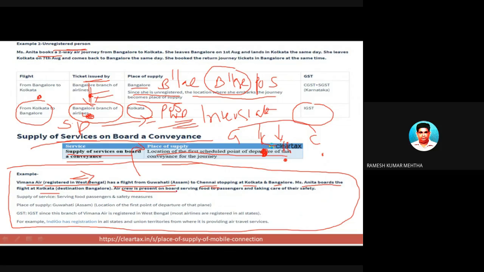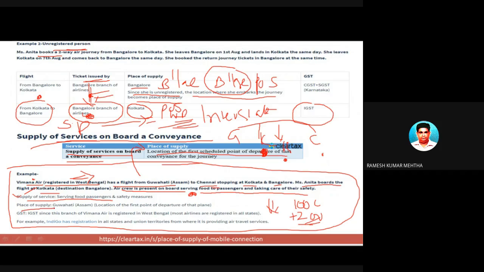Air crew is present on board, serving food to passengers and taking care of their safety. Now to Anita, the crew has supplied some food items. For this, they are going to charge 1,000 rupees for food items plus service charges of 200 rupees. We have to find out what type of transaction it is. So what type of transaction it is? Supply of food to passengers and safety services.